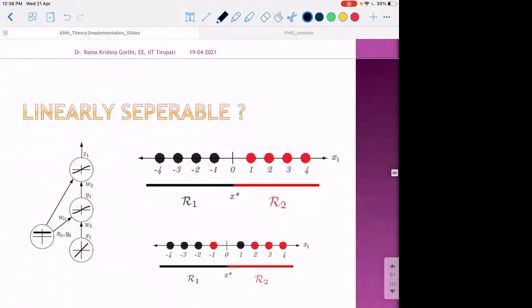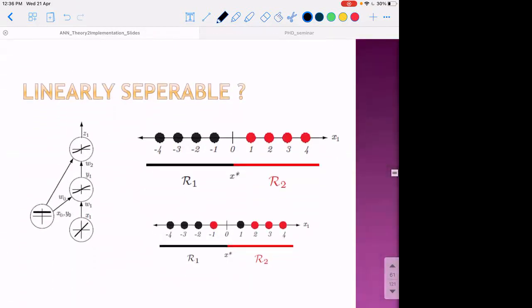As you can see here, if the decision boundary is very simple and linearly separable, then even a single hidden neuron will be good enough. In fact, even a single neuron would be able to do it. However, if the decision boundary is like this, where the samples are not linearly separable, we need a more complex decision boundary.